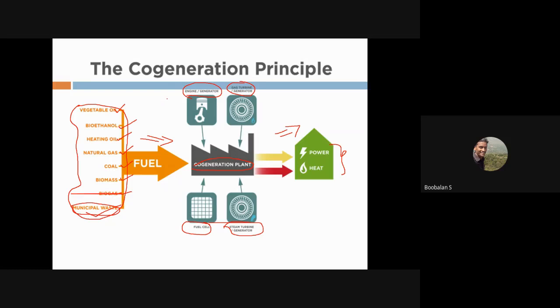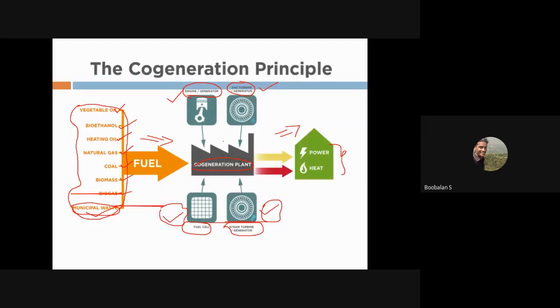So we are going to discuss the IC engine. We are going to discuss the gas turbine. We are going to see the steam turbine. We are going to see the fuel cell. These are the things we are going to see today. What are the working principles, how it's working, right? How the steam turbine is working, and how the engine is working. We're going to see. And after that, this is exactly what we're going to see.